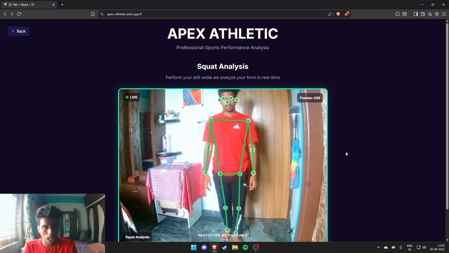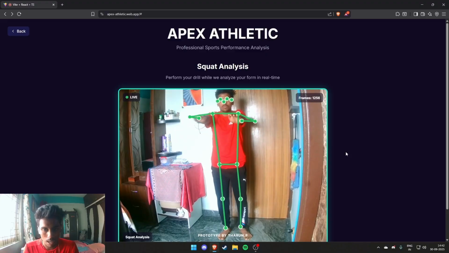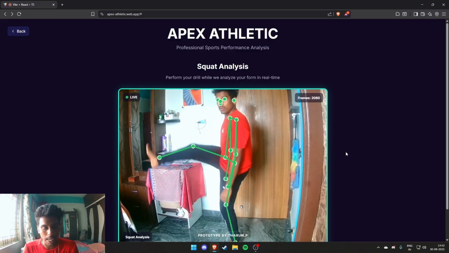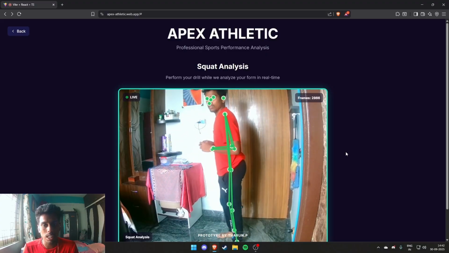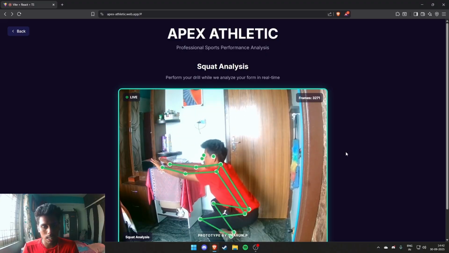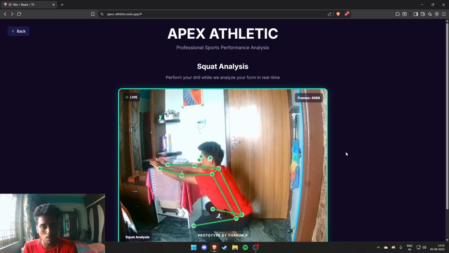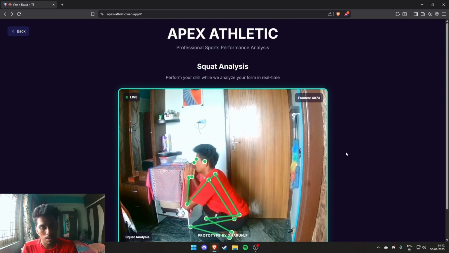Using the strong AI analysis feature, all my joints and all my movements are trackable, and also it is personalized for different sports based on the criteria that each sport requires. With the help of this, we can easily give athletes the analysis that they require in order to improve themselves and also place them on the leaderboard so that the scouts all over the world can scout them easily.